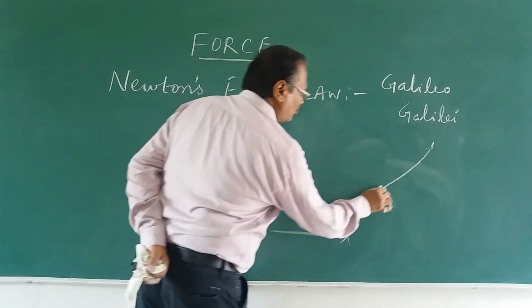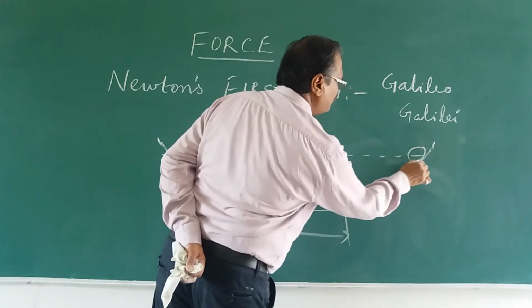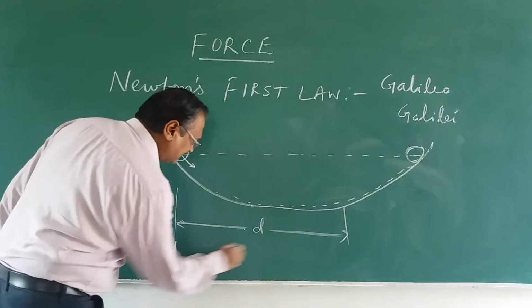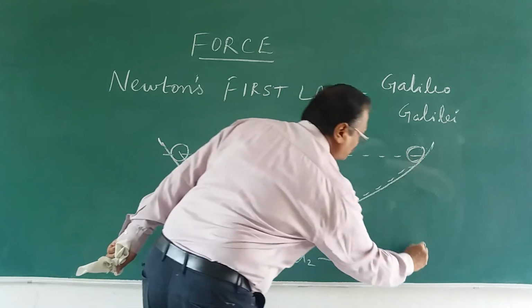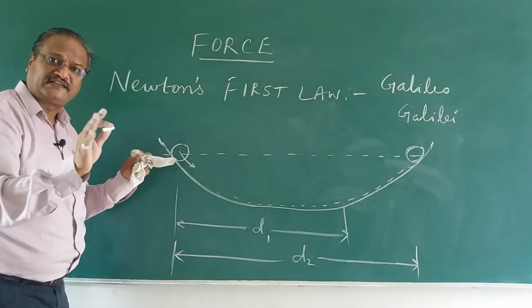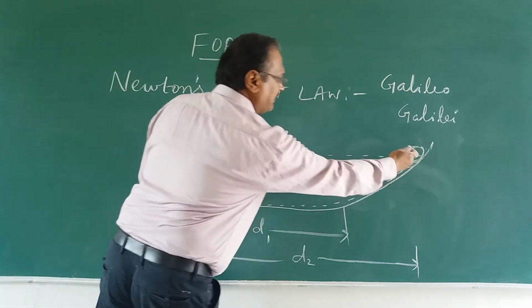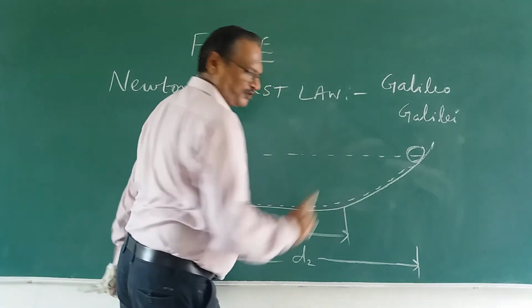So the body will go and reach the same height, and the body will reach this point. And you see, this is the first case, and in the second case it is traveling a larger distance. I have not done anything. I just left the ball. Gravity is pulling it, and it reaches the same height. If friction is there, it will not reach.